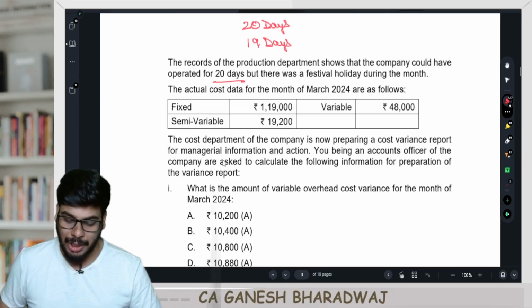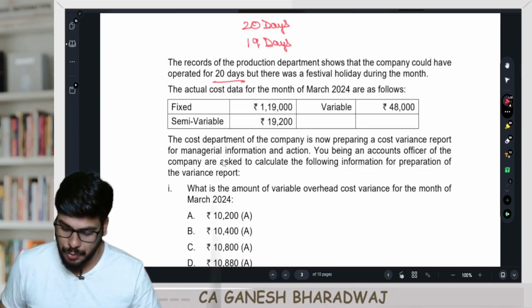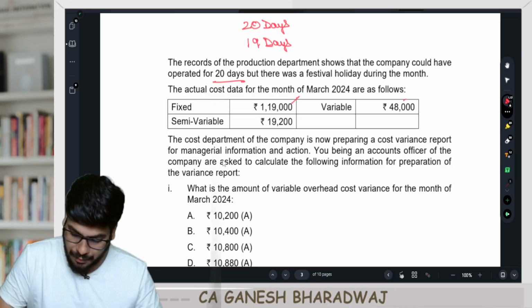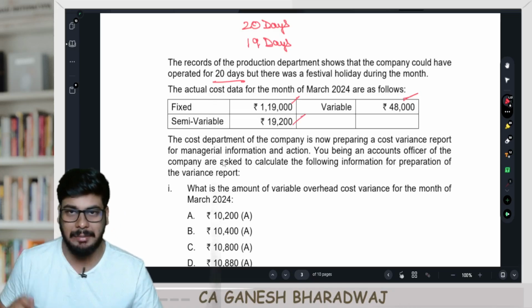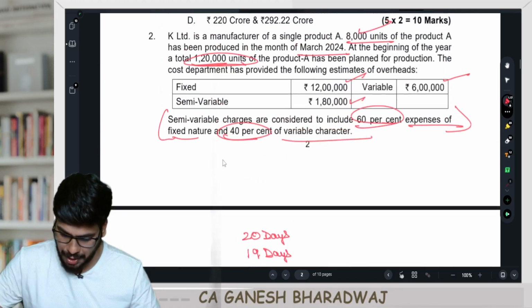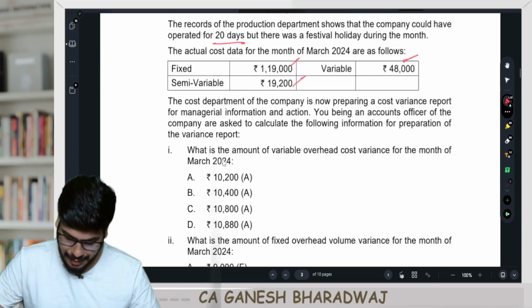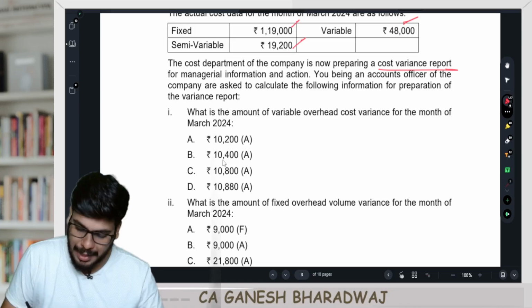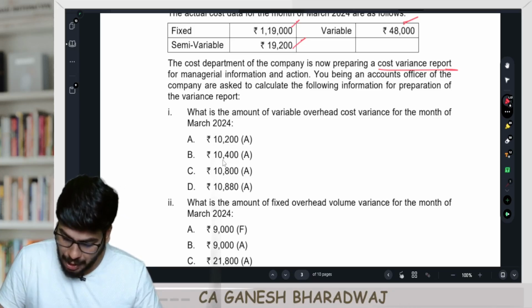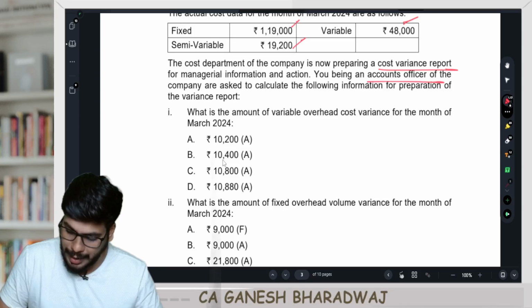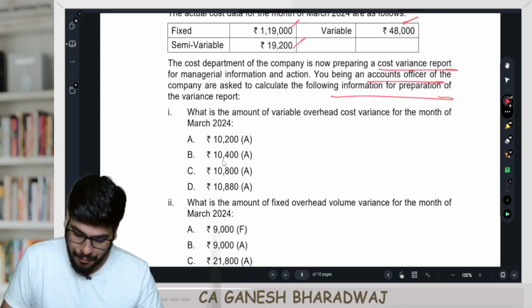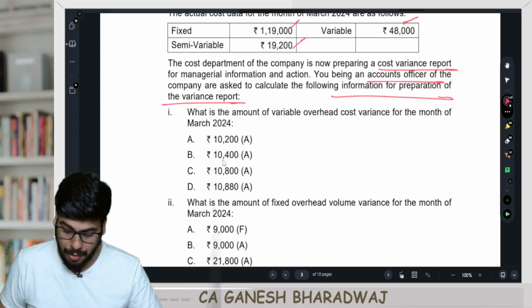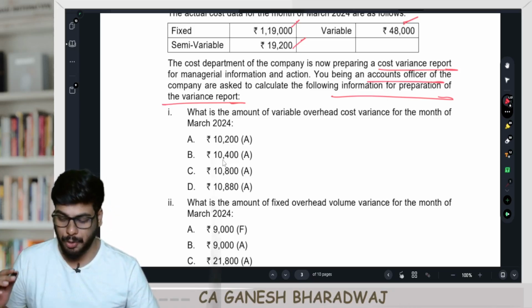So now the actual cost data for the month of March 2024 are given below. Fixed, variable, semi-variable, right? Again, semi-variable is 60% fixed and 40% variable, right? Then the cost department of the company is now preparing a cost variance report for managerial information and action. You, being an accounts officer of the company, are asked to calculate the following information for preparation of the variance report.